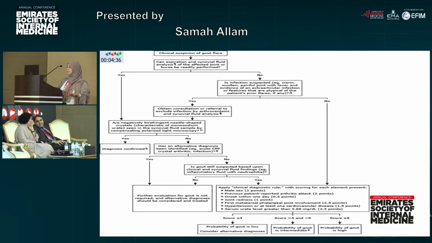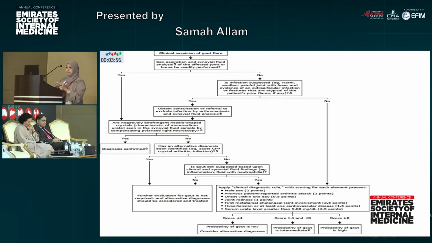Now we come to the point: if you have a patient referred to you as a suspected case of gout, how will you deal with this case? As we say, our main goal of diagnosis is the monosodium urate crystals, through aspiration of the joint to see these crystals. First, we have to ask ourselves, can the doctor do this aspiration or not? Sometimes the doctor doesn't have the privilege to do this aspiration. Sometimes he's not expert in it. Sometimes he is suspecting septic arthritis, which is the most important point. We have to be sure before starting our treatment.